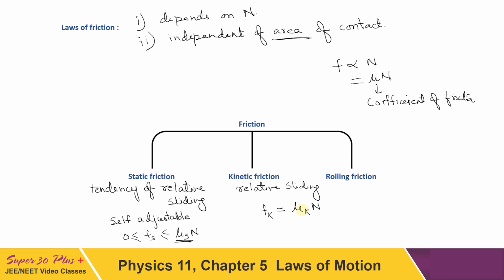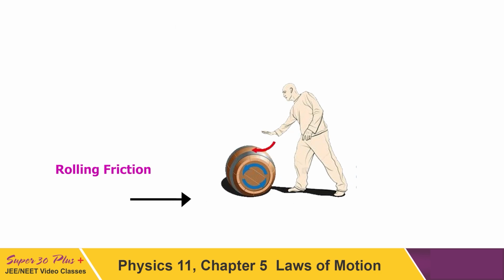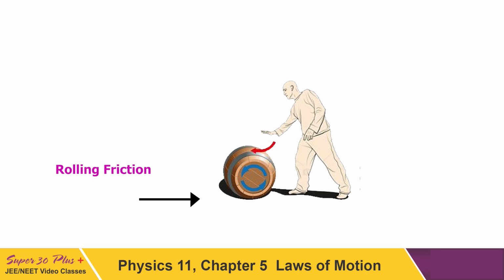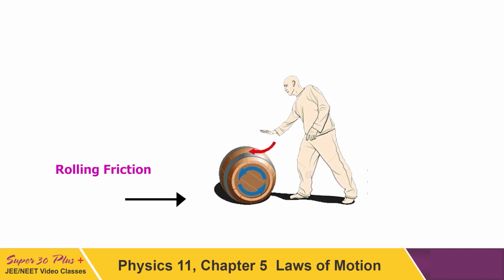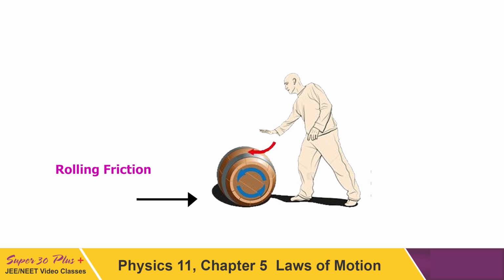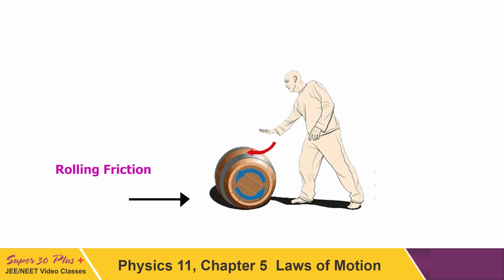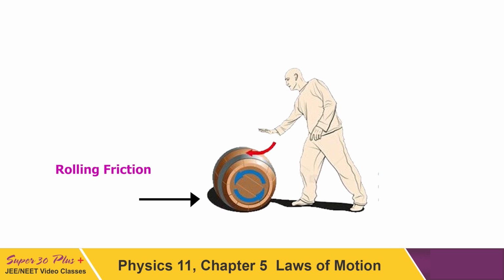One more kind of friction is there, which is rolling friction, when the motion is of the rolling kind. And you must have experienced that if you have to move an object which can roll as well, then it is always easier to move it by rolling. So rolling friction of course must be somewhat lesser than the kinetic friction.